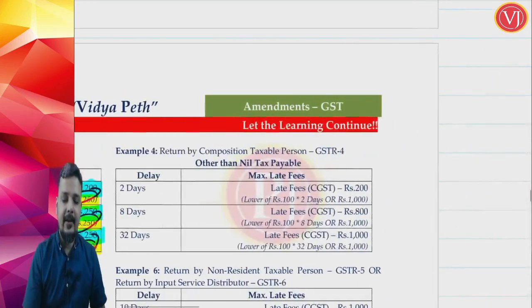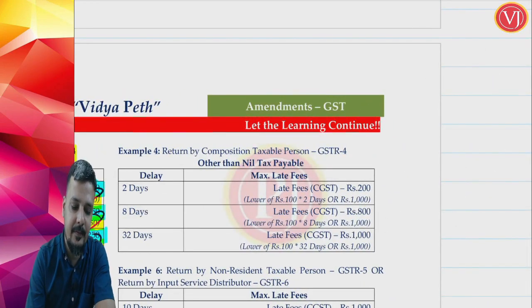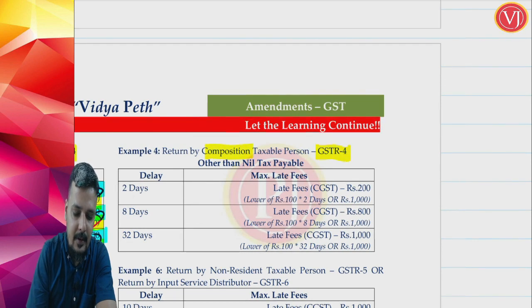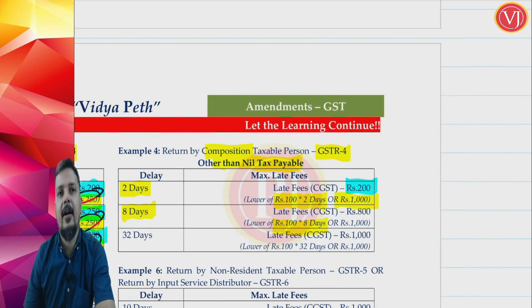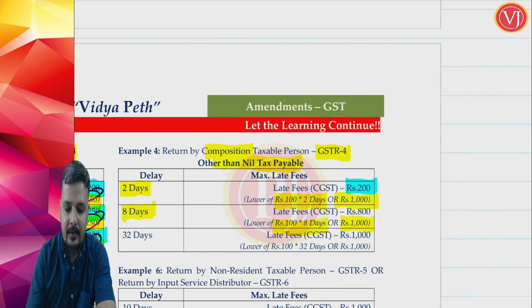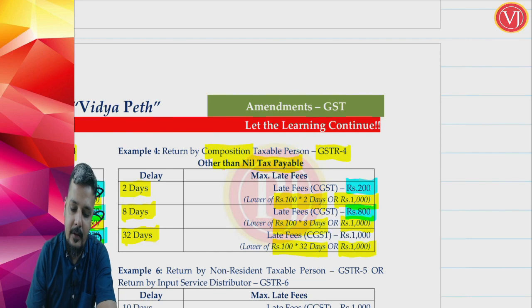If it is other than nil cases, which means there is some tax payable, then for 2 days delay, 100 rupees per day for 2 days, subject to maximum of 1,000. So 200 or 1,000, answer will be 200, whichever is lower. If it is 8 days delay, that is 800, or 1,000, which is lower, again answer is 800. If it is 32 days delay, 100 multiplied by 32 days, that is 3,200 or 1,000, which is lower, 1,000.